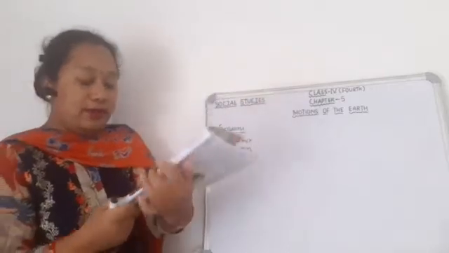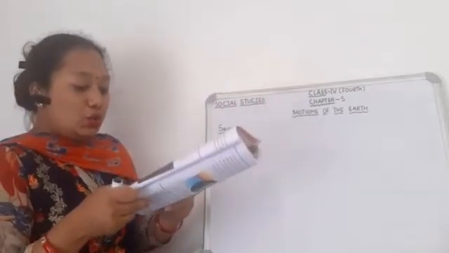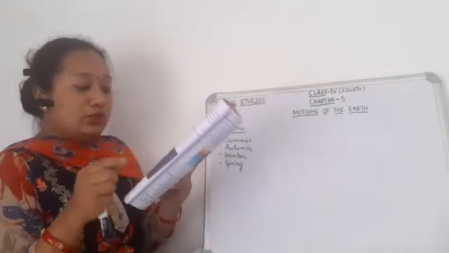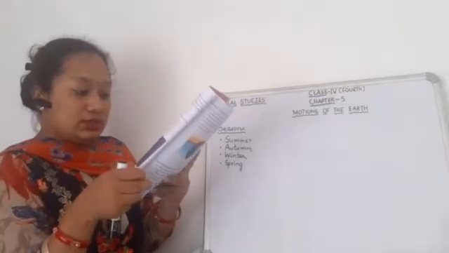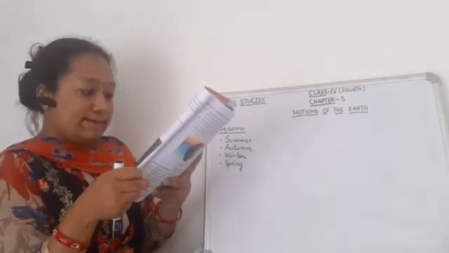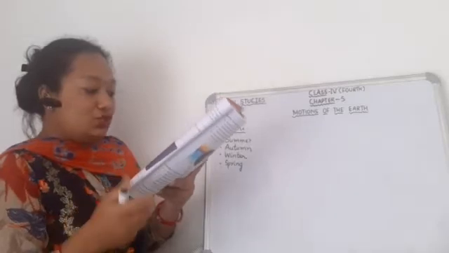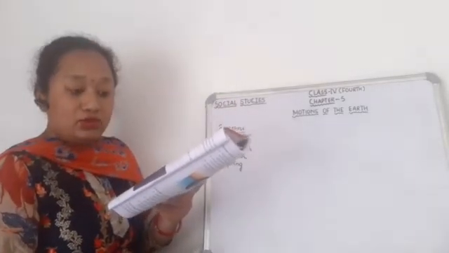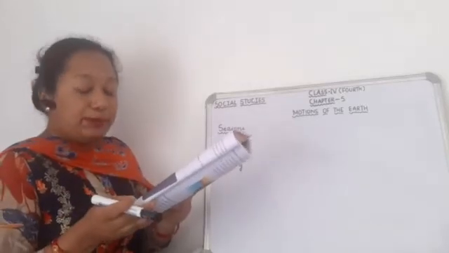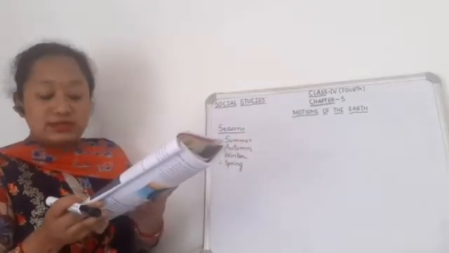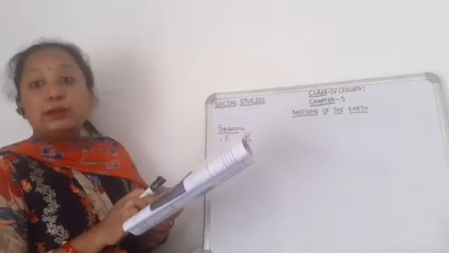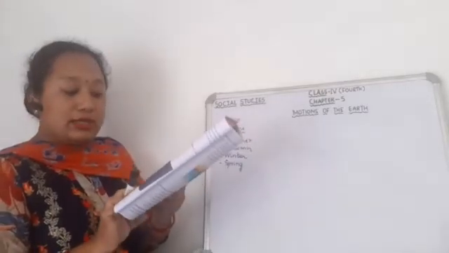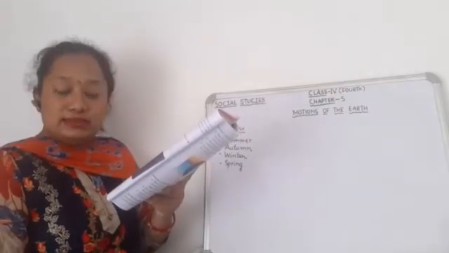Okay, you can see here, June is showing summer. Okay, June is the summer season, as we all know. September is the month of autumn season. December is the month of winter season, and March is the month of spring season.